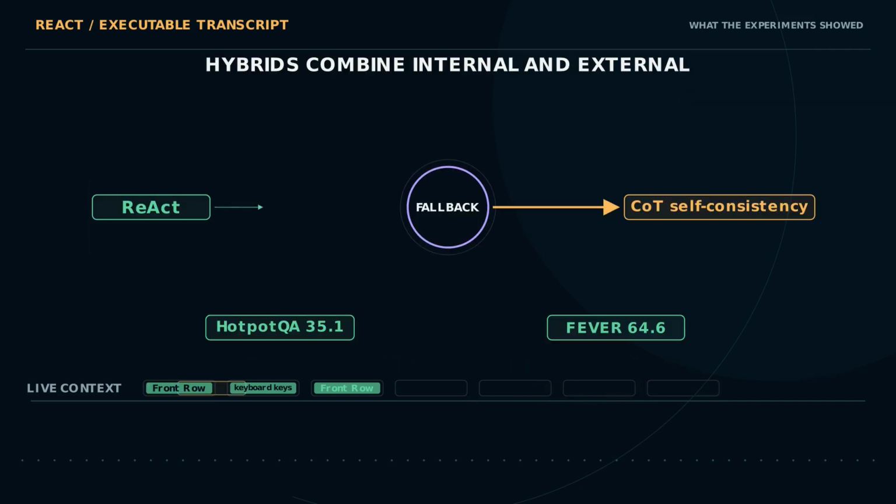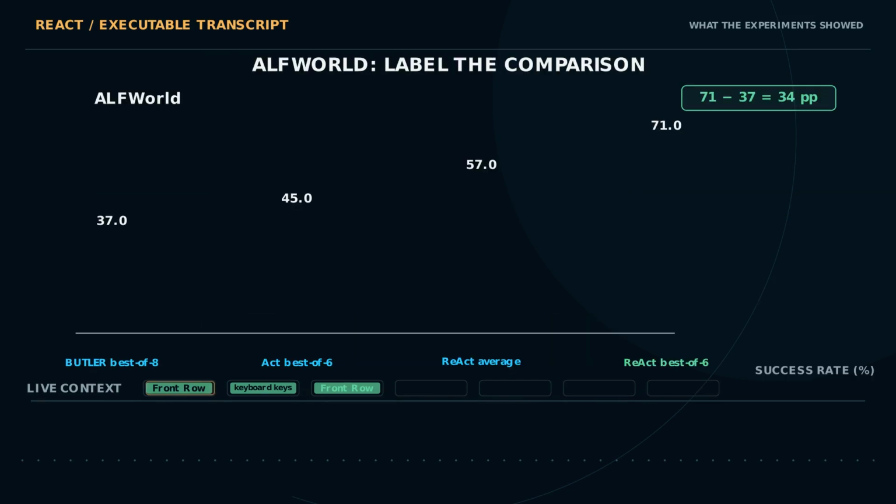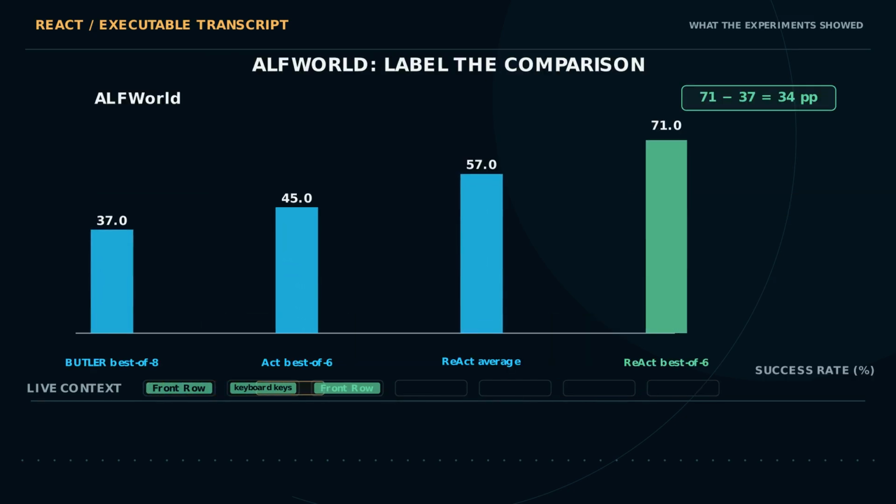The strongest prompting results were hybrids. ReAct backing off to self-consistent chain of thought reached 35.1 on HotpotQA, and the reverse fallback reached 64.6 on Fever. On ALFWorld, ReAct averaged 57% across 6 prompt trials and reached 71 best of 6. Act's best was 45, Butler's best was 37. 71 minus 37 is 34 points.